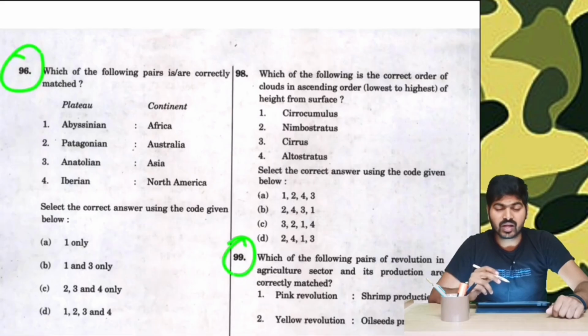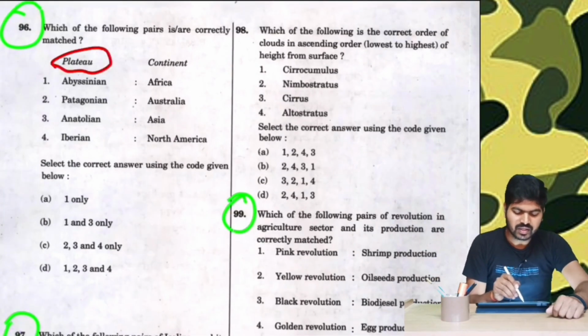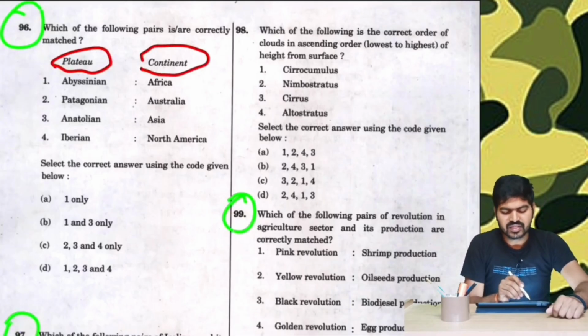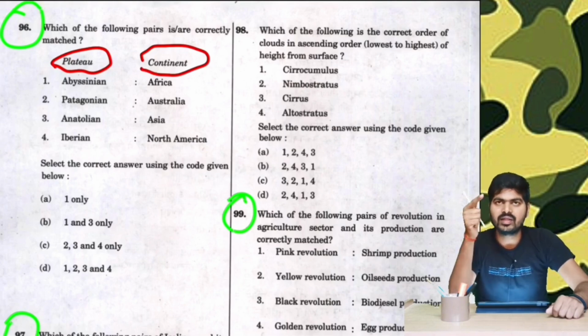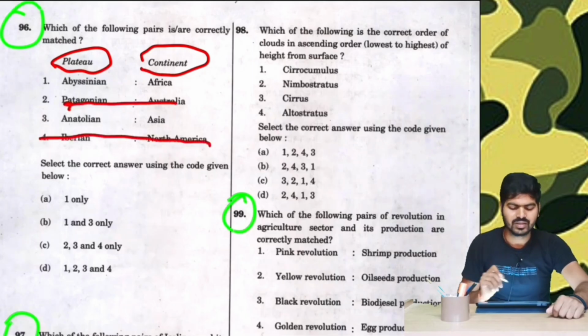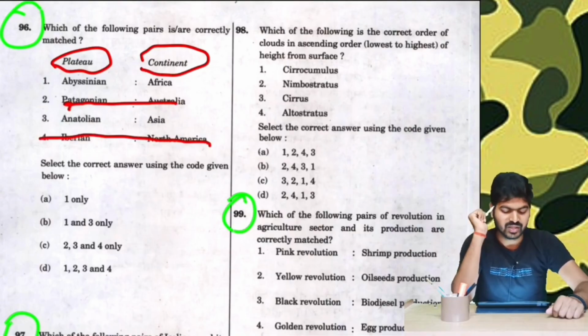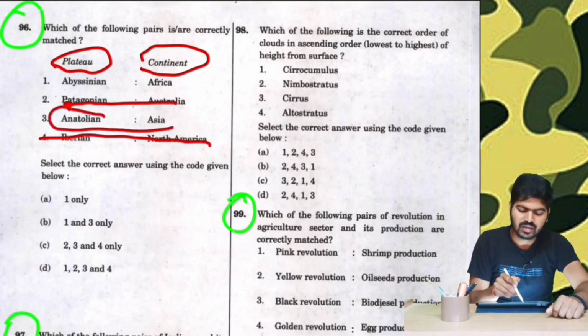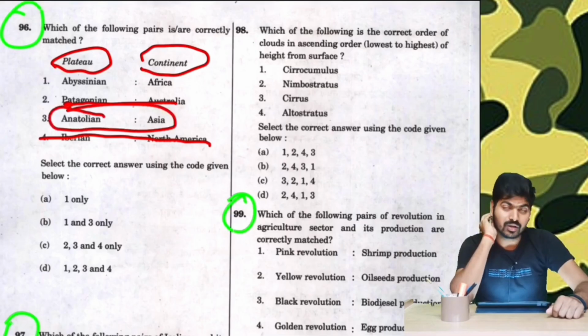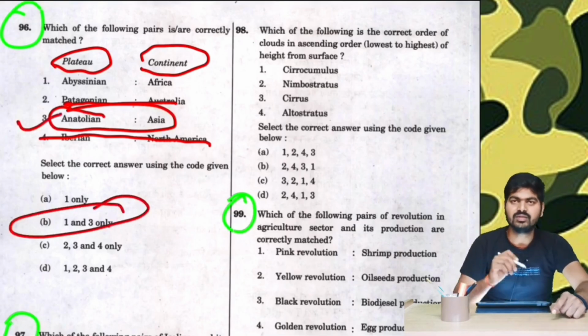Question number 96. Which one of the following pairs is or are correctly matched? Now, these are plateaus given here and these are continents. Abyssinian, Africa, we don't know it. Patagonian. Now we all have heard the word Pentagon and we know it is located in USA. Therefore, this option is wrong and hence also North America is wrong. We are only left with two options, that is Anatolia, which is Asia. Now this option, Anatolia, has been in the news a lot because of the Russia-Ukraine war. Therefore, this is correct and hence option number B.